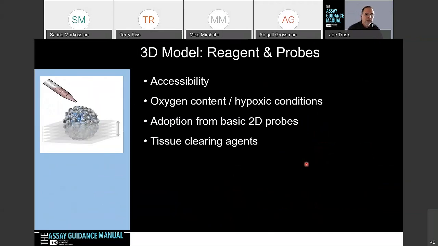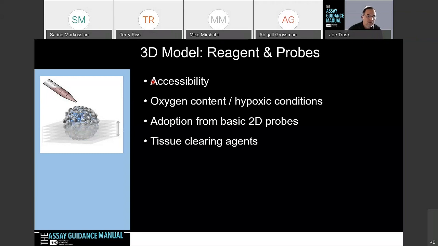So, some of the reagents and probes that can be used in 3D models, I'm not going to go into too much detail here. Just to say the important thing is accessibility, how well you're staining your cells. You need to make sure that the dyes are getting in there. Beware in the tumoroid type models that you may have a hypoxic core, so you may want to consider probes that identify where those hypoxic cells are.